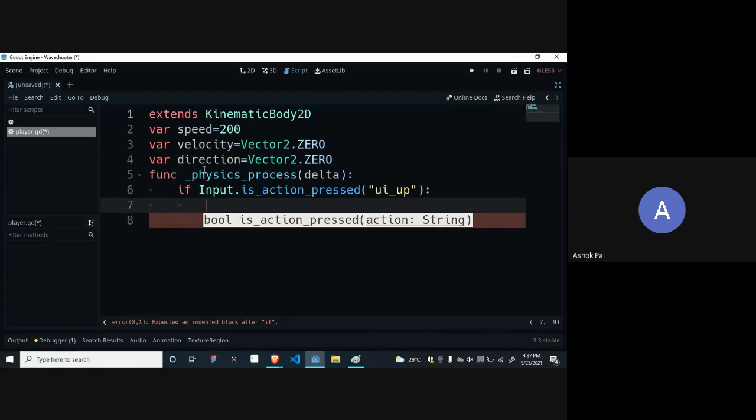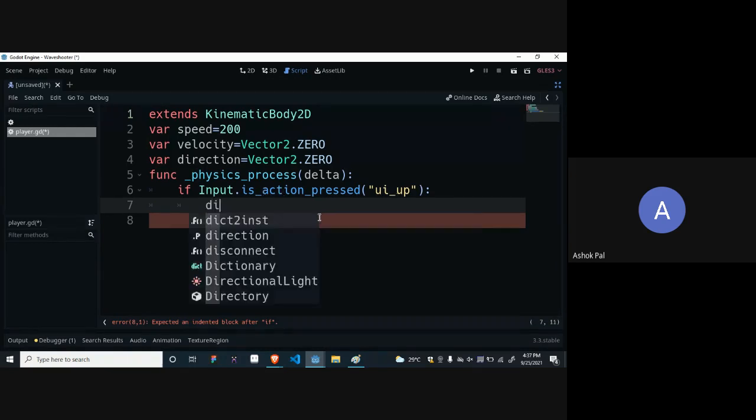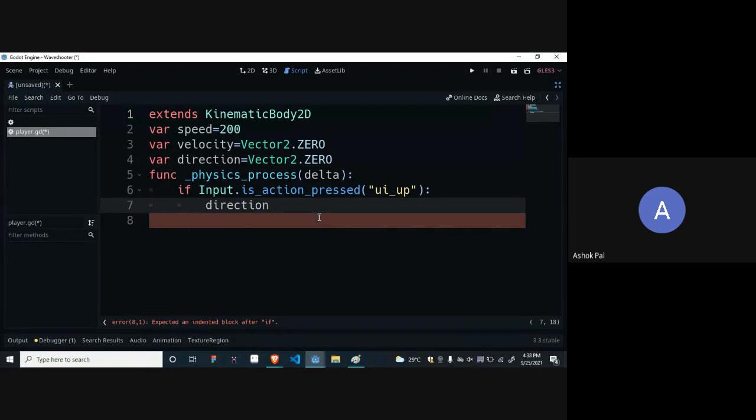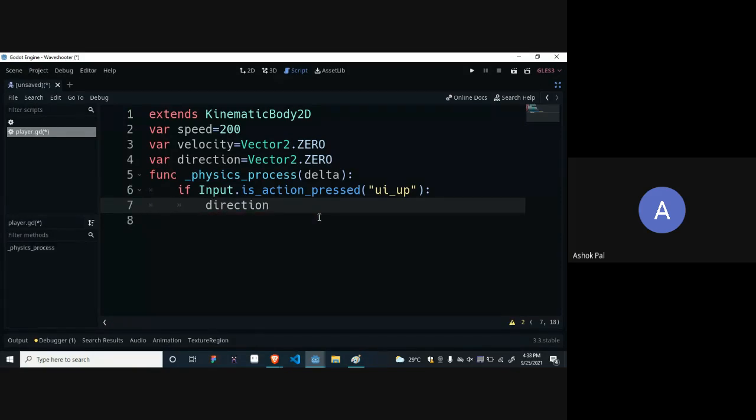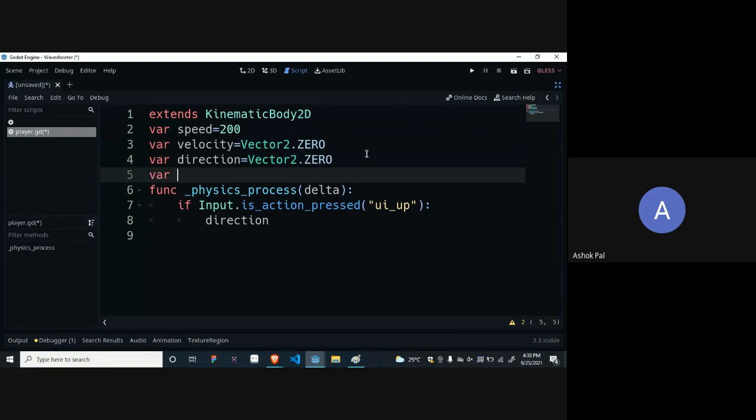Now I think it's visible. Okay. So if input dot is action pressed up, what we have to do? Direction. And if we are pressing up, that means, sir, is GD script case sensitive? No, I don't think so. Because uppercase and lowercase both are different. So if we are writing like this, it won't give error. They're different. Okay, I think the doubt is clear.